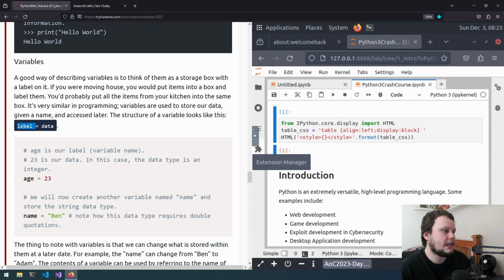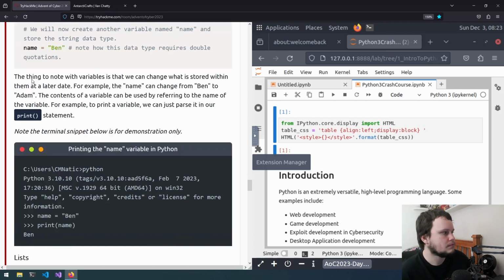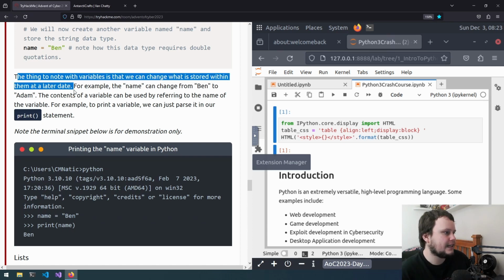So you have the name of your variable, the name of the variable equals the data you want to assign to it. So with this example, age equals 23, or in other words, the variable age has the value of 23 inside of it. And name equals "Ben", and double quotes are used for this. This lets Python know that this text is a string, so name now contains the value of Ben inside of it. The thing to note with variables is that we can change what is stored within them at a later date. For example, the name Ben can be changed to Adam.